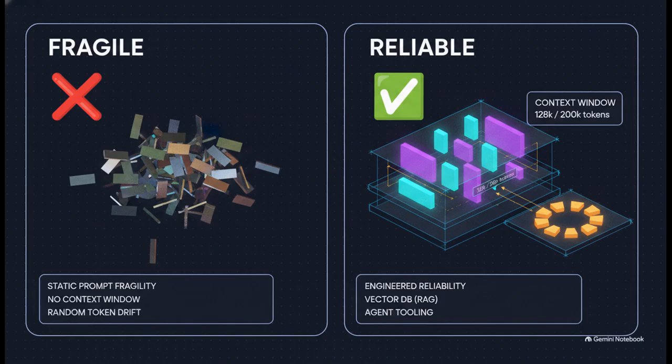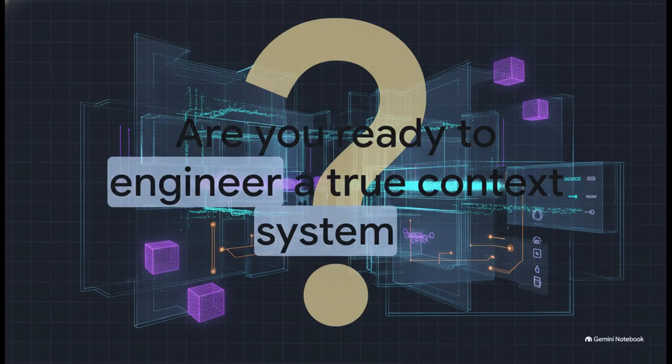So here's the bottom line. Without context engineering, agents are fragile. They hallucinate under pressure because they lack state, and they will fail in your real business workflows. But with the right context architecture, treating it as a dynamic, high-performance OS layer, agents become reliable, safe, and incredibly powerful in the enterprise. I want to leave you with this to chew on for your own architecture. Are you still relying on fragile, single-turn prompts, or are you ready to step up and engineer a true, dynamic context operating system?